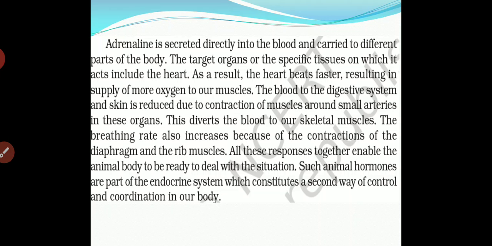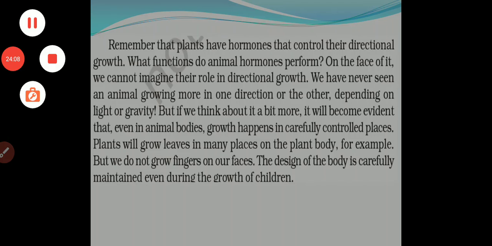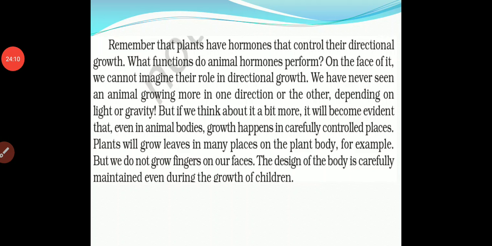These animal hormones are one part of the endocrine system, which constitutes a second way of control and coordination in our body. Which is the second way of control and coordination? The endocrine system. Remember that plants have hormones that control their directional growth. There is a hormone in a plant which directs its growth.